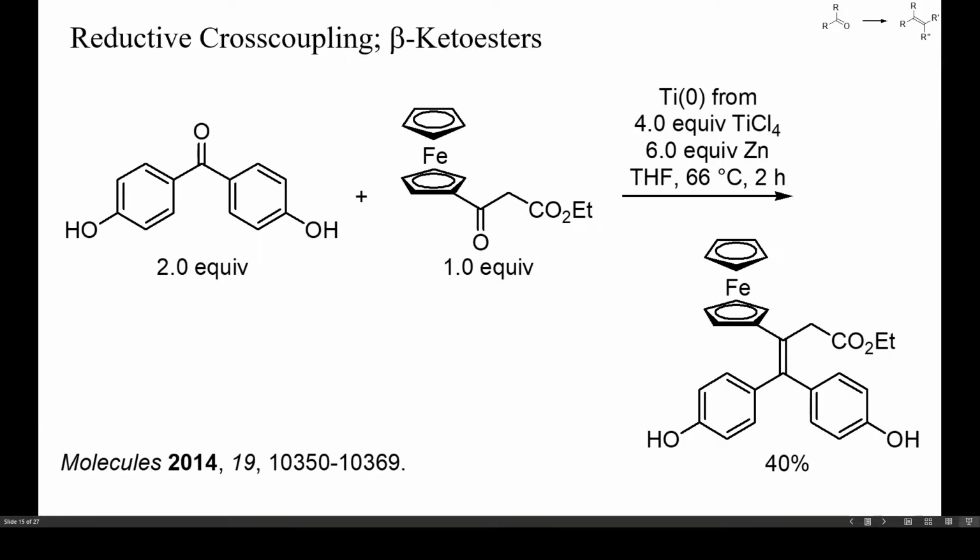Acetoacetates are highly enolized and generally poor electrophiles. Nevertheless, McMurry reactions seem to work even with these unreactive ketones. In this example, a cross-coupling of an unreactive benzophenone with an acetoacetate gave 40% of the target alkene.